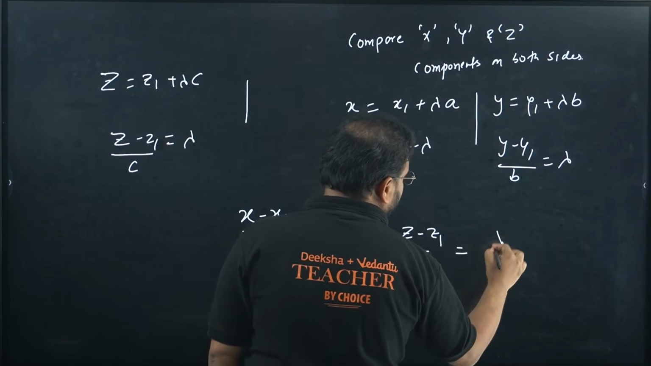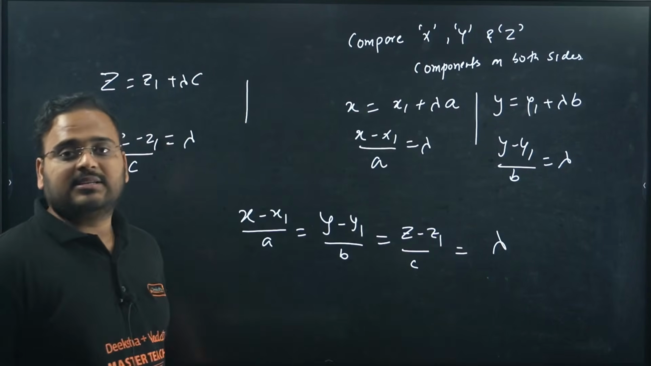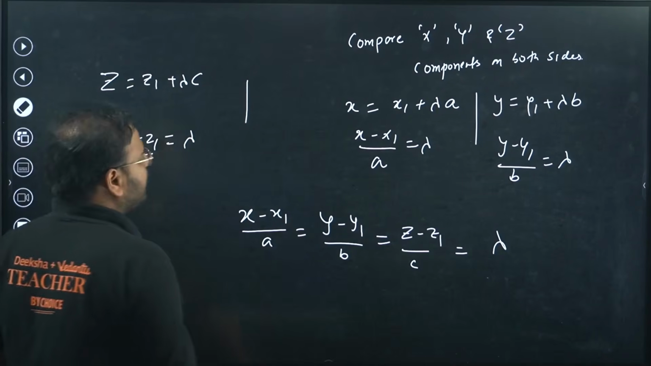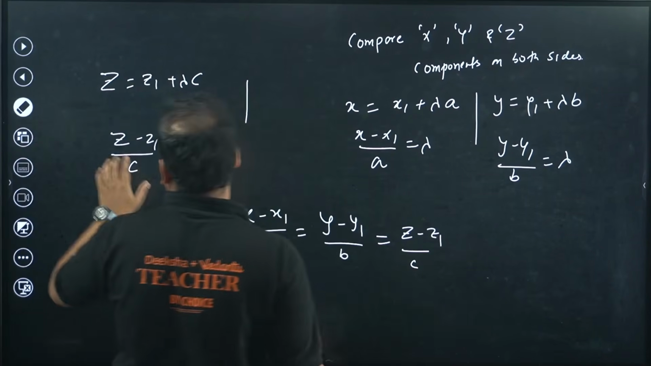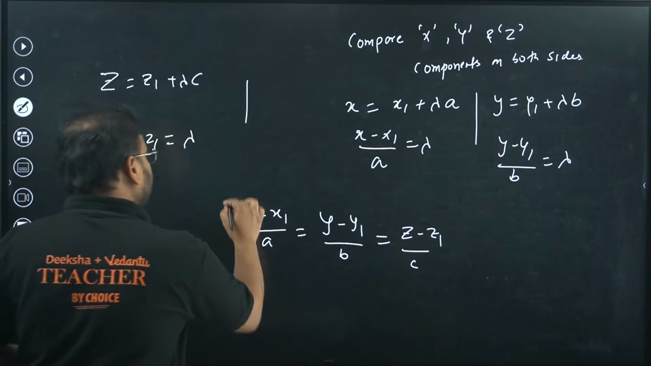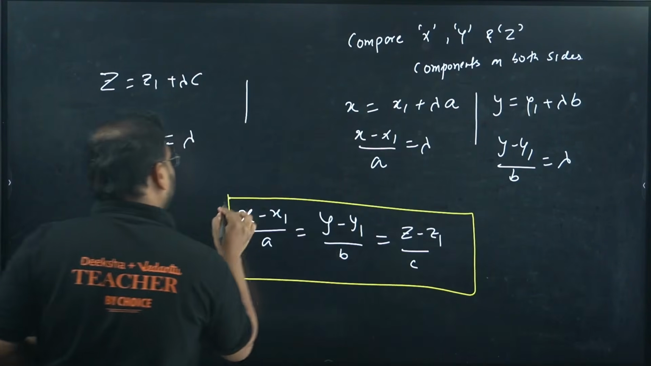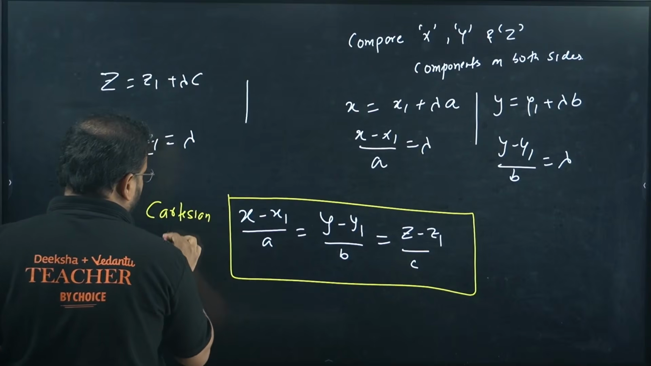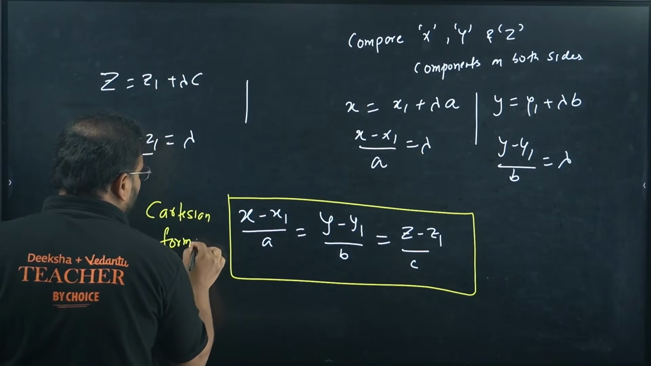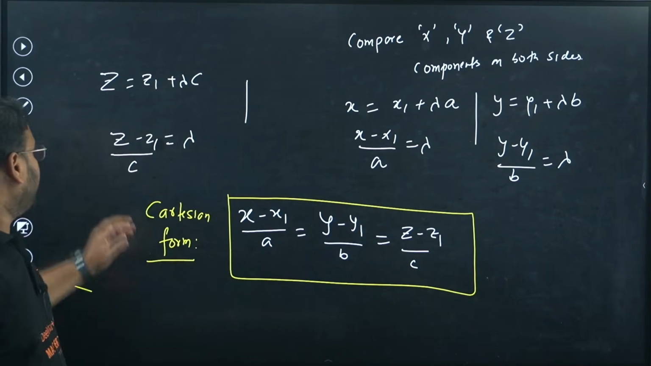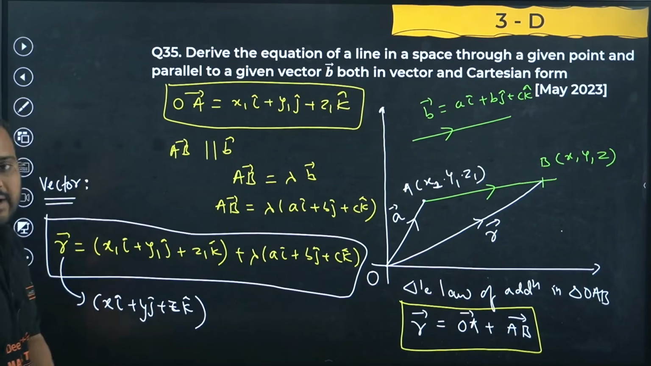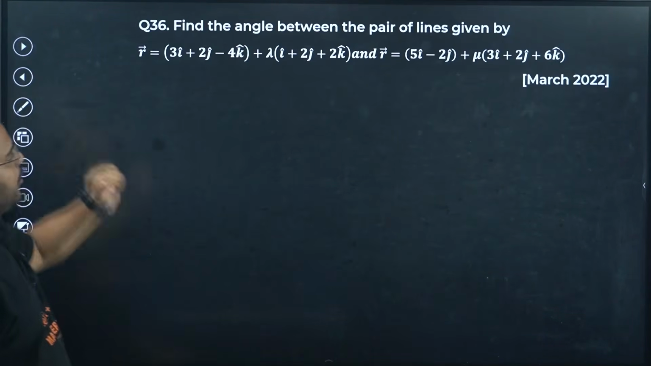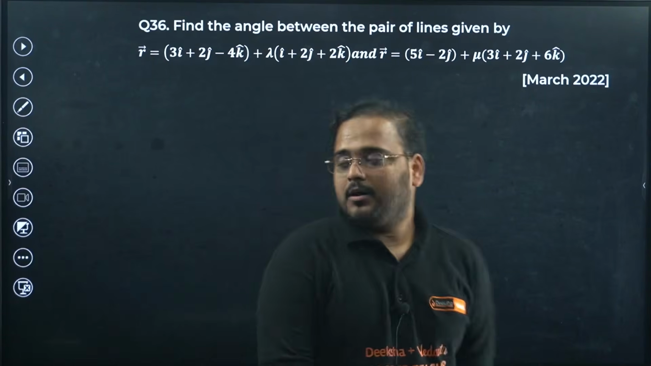equal lambda. If I write the parameter, this will be my parametric form. But if I remove the lambda, because they're all equal, no? I'll remove the lambda, then this particular statement becomes your Cartesian form. So we have derived both statements, vector and Cartesian. Have a look. Okay guys? Okay sir. Alright.